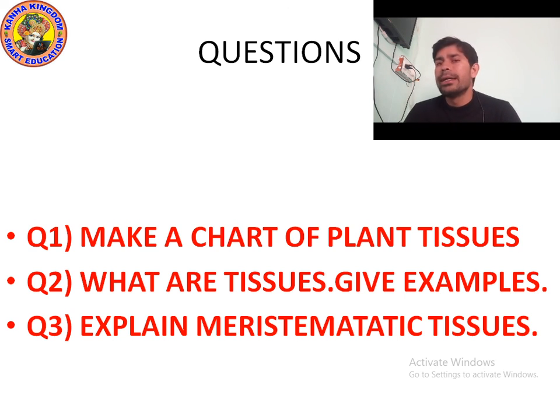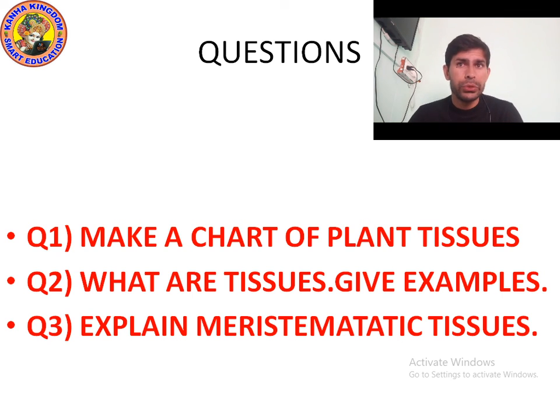And last is intercalary meristematic tissue. Intercalary meristematic tissues are present at the base of leaves, which means they are present at the node, and they are present at the internode also.